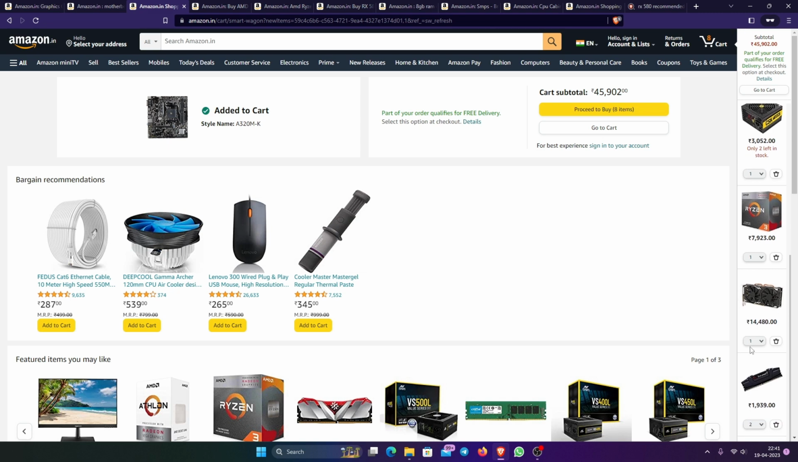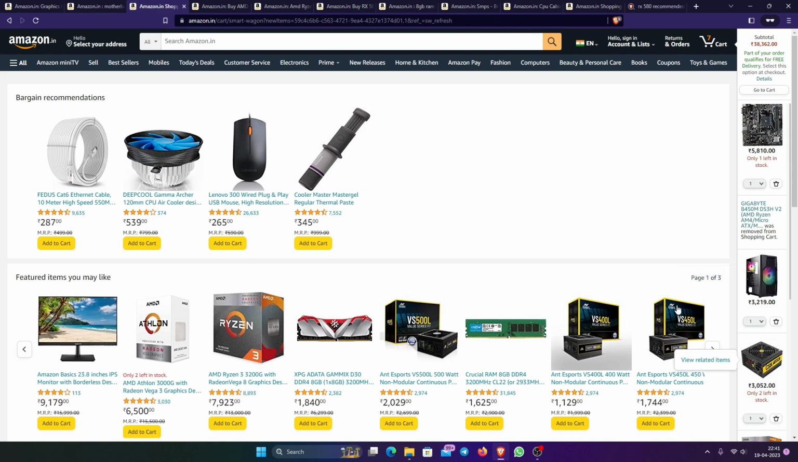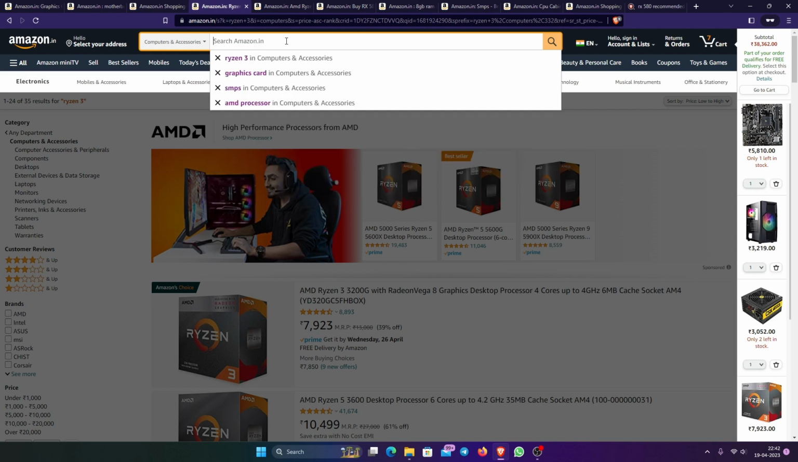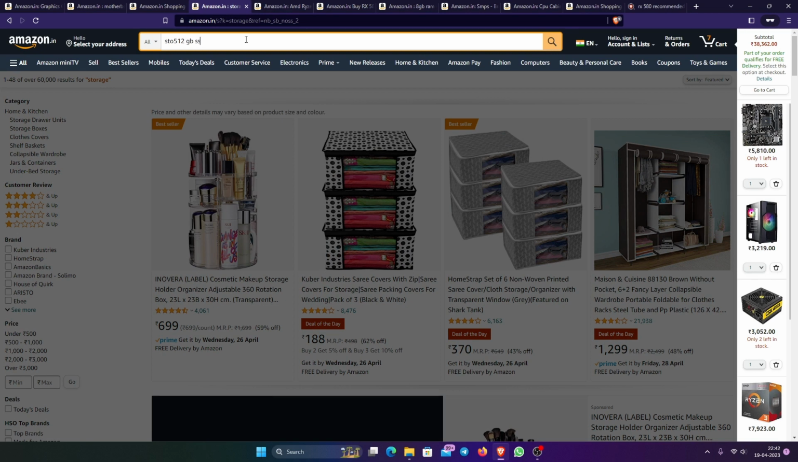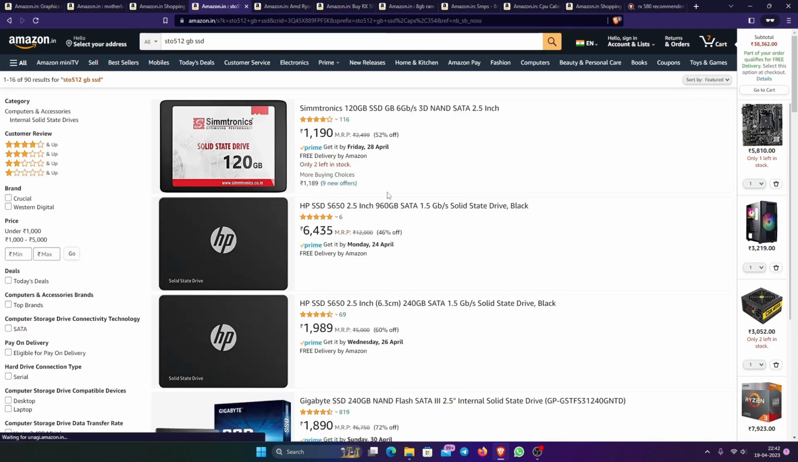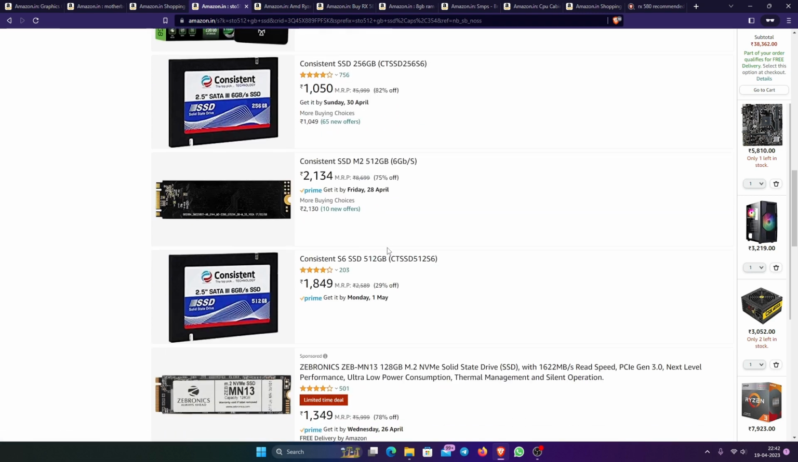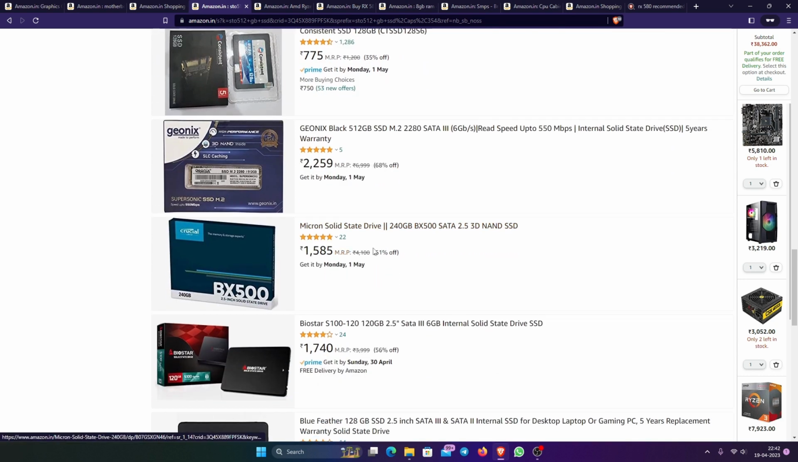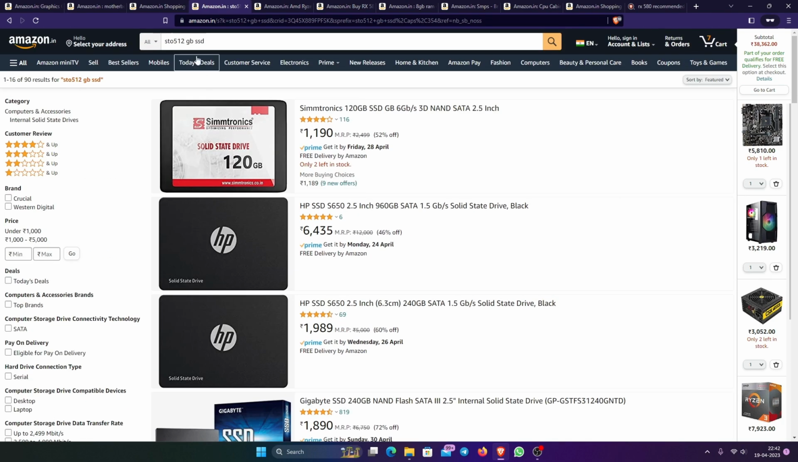Okay, now hold on. What else can we drop out? Let's drop this out. What's the total listed? Let's go and check out storage. 512 GB SSD. Okay, 512 SSD. Look at this. Never heard of this brand. Never in my life. Barracuda. Heard of it?